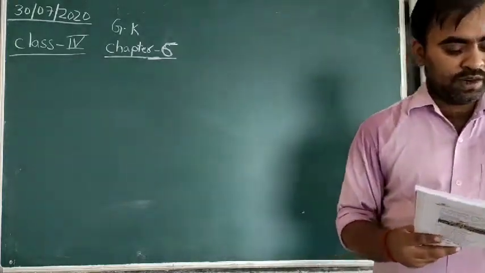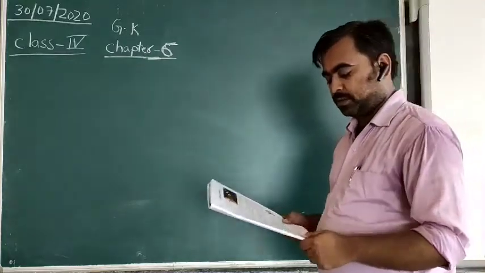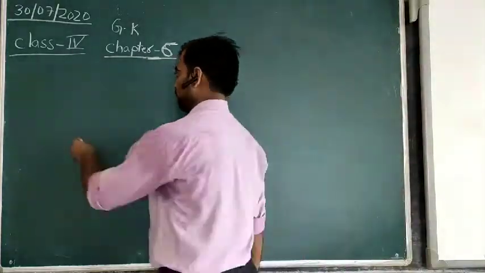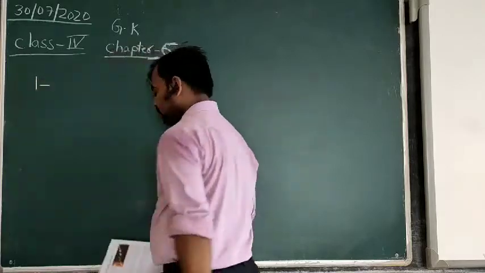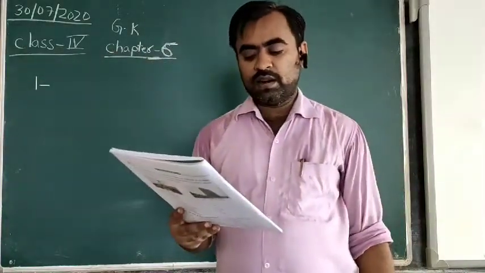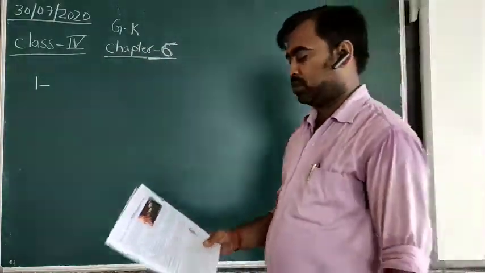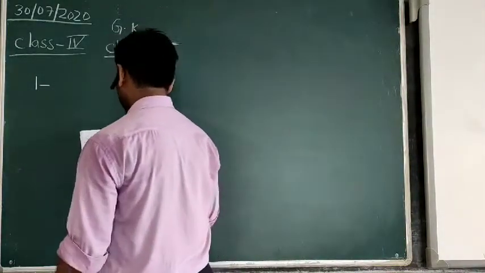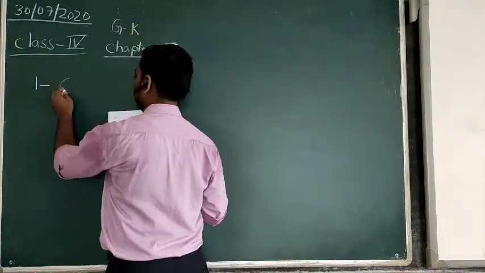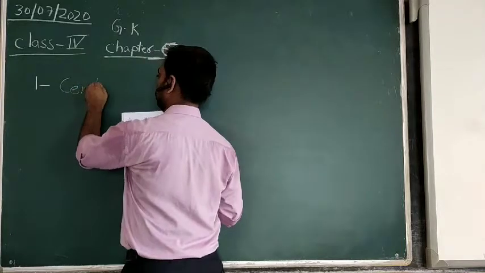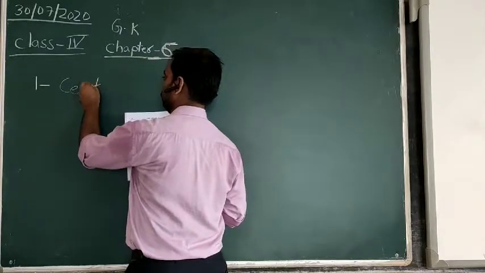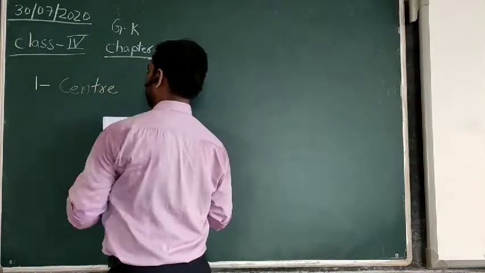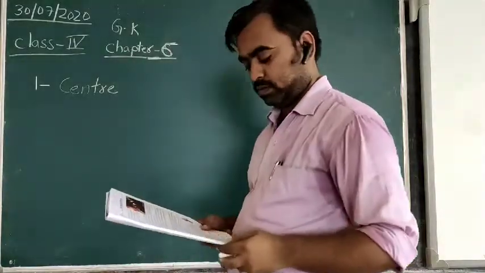Now, the fill in the blanks exercise related to this chapter. The first one: the sun is the dash of our solar system. The right answer is center.